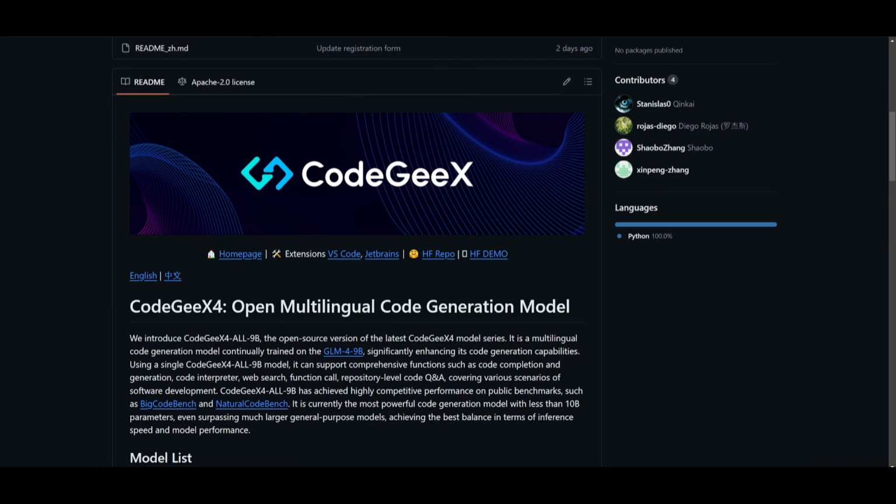Now, this model is truly special because of its capabilities. Just take a look at this quote where it states that it can support comprehensive functions such as code completion and code generation. It even has a built-in code interpreter. It has the ability to utilize function calling, web search, and repository level code Q&A. It covers various scenarios of software development, and there are so many other things that have been built into the code base or the dataset of CodeGeeX.